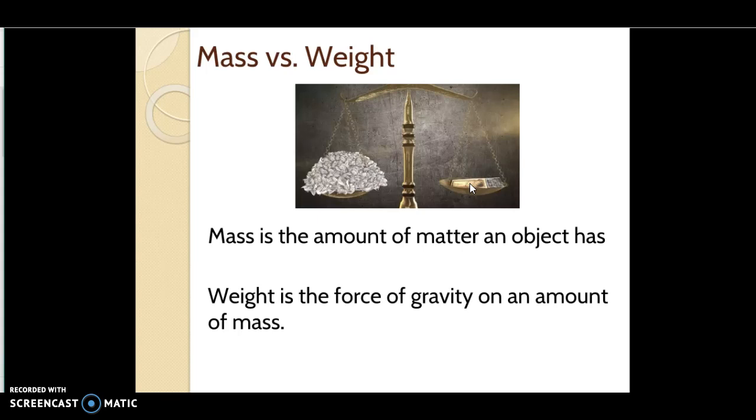So really the question that can be answered without the answer being the same is: which has the greatest density? That's the real question between these two. They weigh the same, so they must have the same mass because the same amount of force is being exerted on them, but they are definitely different. The feathers take up a lot more space than the gold, and that is because they are less dense.